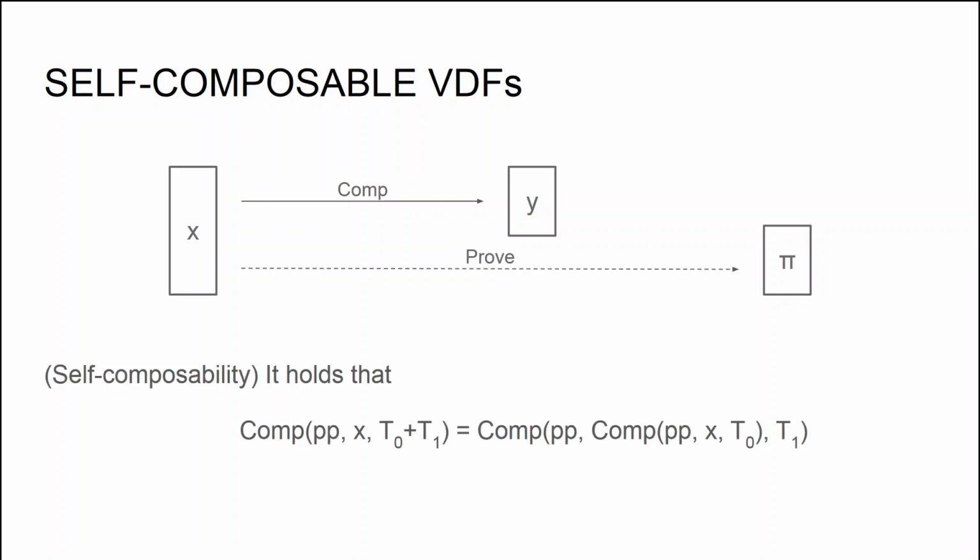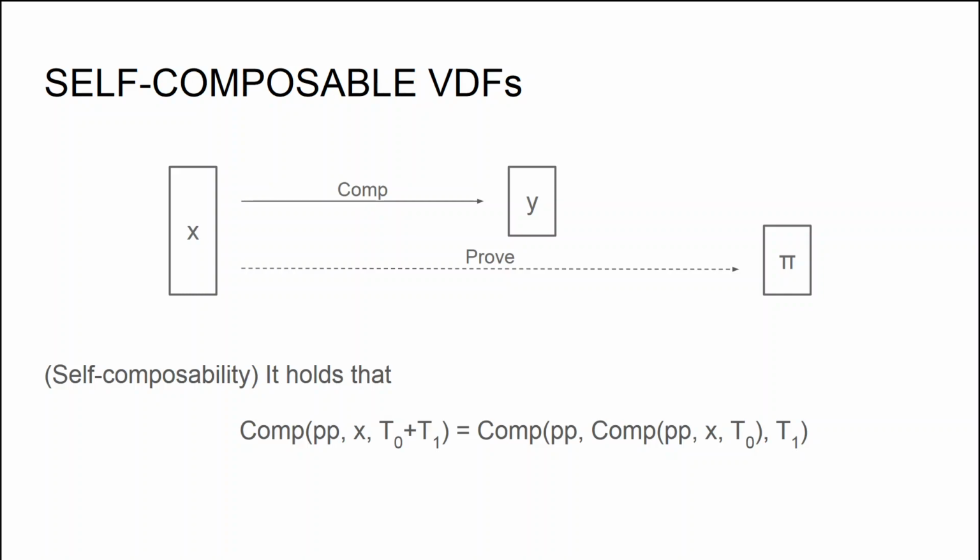Finally, we say that the verifiable delay function is self-composable if the output of the compute algorithm on input a certain instance x and on time parameter t0 times t1 is equal to the output of the compute algorithm applied recursively, first for time t0, then for time t1, over the same input x.